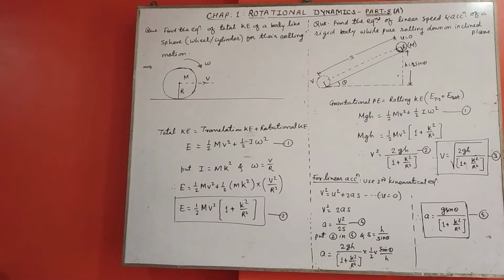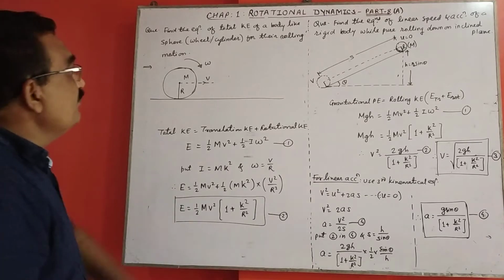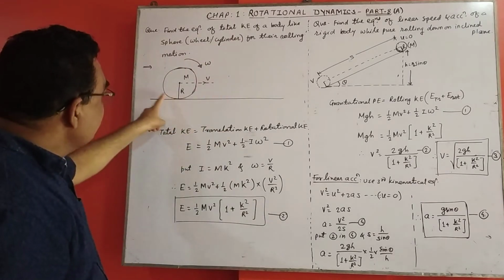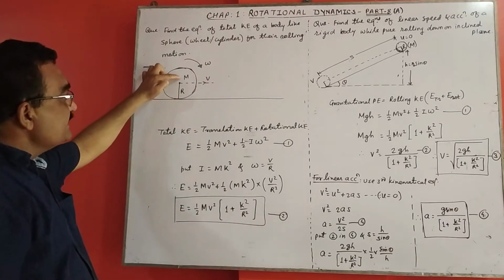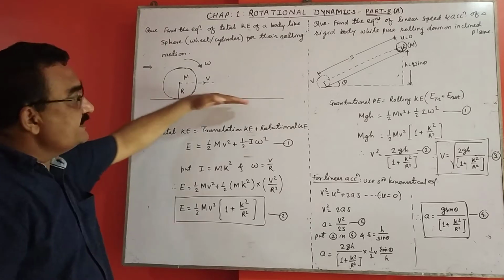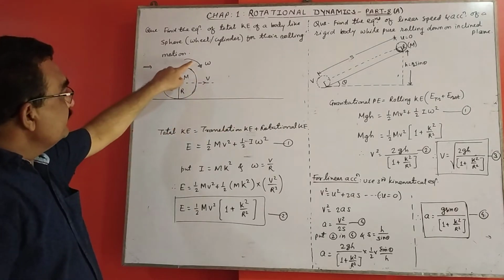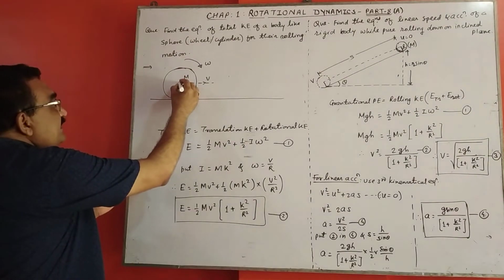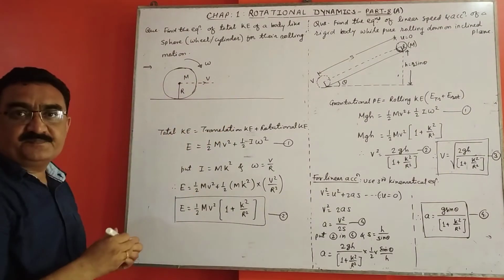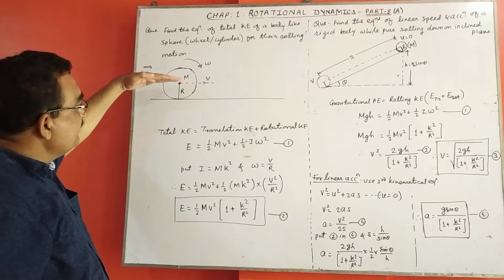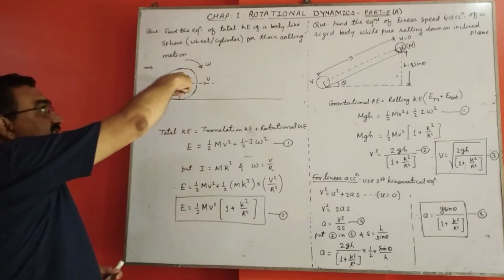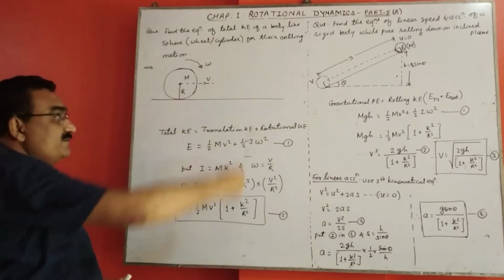Now the next topic is the rolling motion of a body. There is a body like a sphere, a wheel or a cylinder. Here this is a sphere of radius r, mass m. It is rolling on a plane horizontal surface with constant angular velocity omega. The center of this body is moving along a straight line with velocity v. It means it performs translational motion, as well as it is rotating about the axis passing through the center, which means it performs rotational motion.